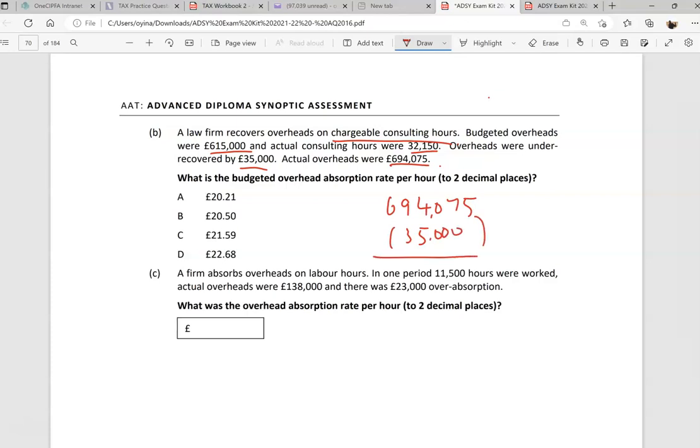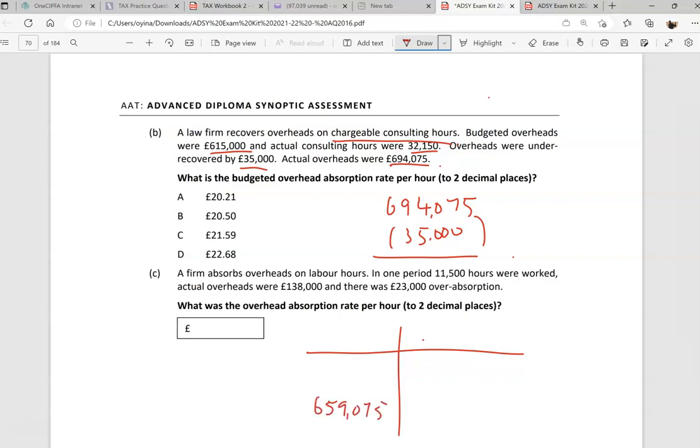That's what they're telling us. So my figure was 694,075 minus 35,000, and that gave me a total figure.